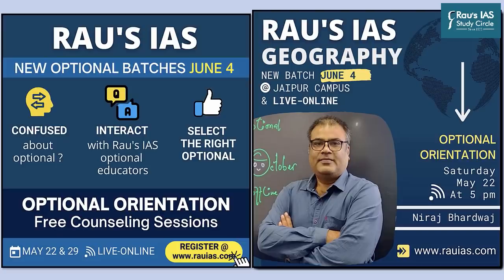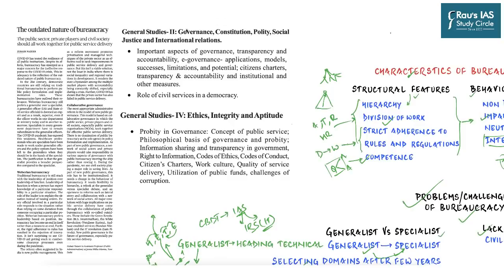Let us now begin the discussion. So the first news which we have taken for today's discussion appears on page number 7. The outdated nature of bureaucracy. The public sector, private players and civil society should all work together for public service delivery.